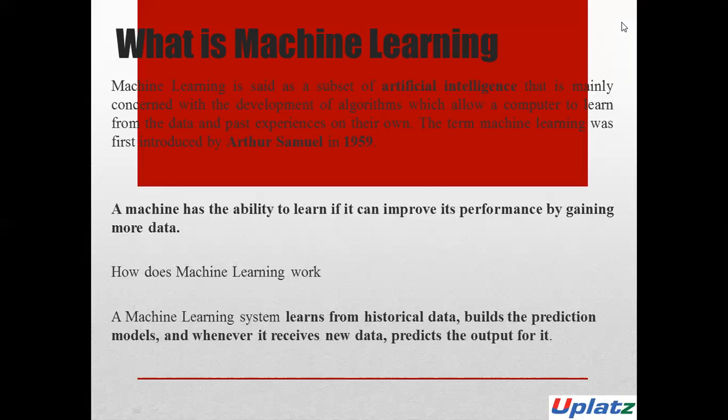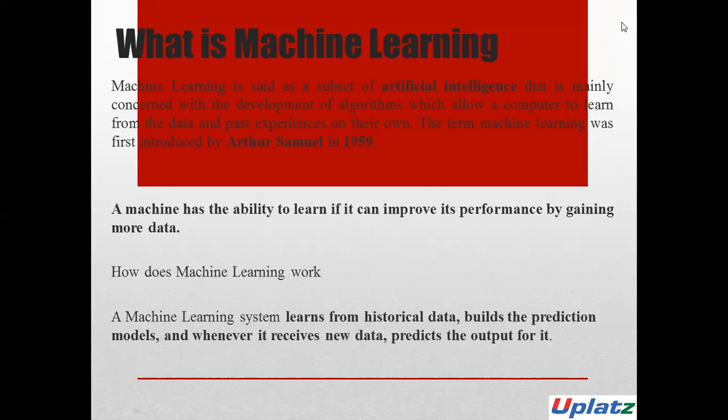Machine learning brings computer science and statistics together for creating predictive models. It constructs or uses algorithms that learn from historical data. The more information we provide, the higher the performance will be.